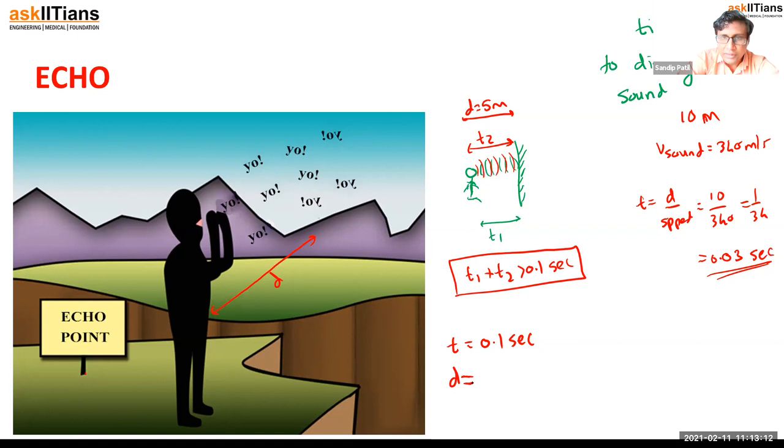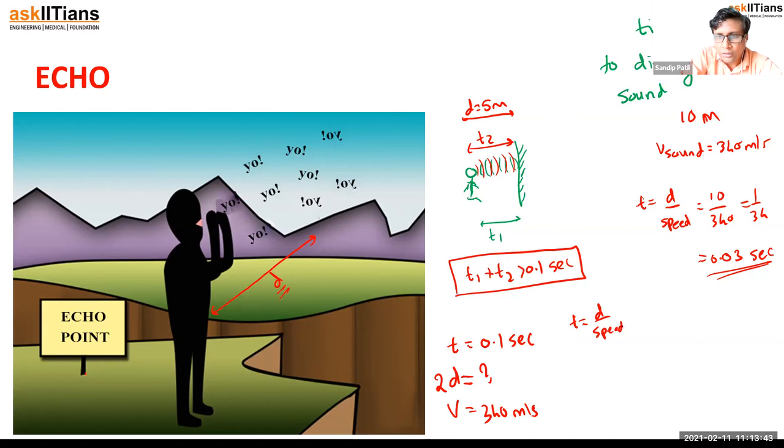What should be the distance covered if the velocity of sound is 340 meters per second? We also know that sound is traveling twice the distance, so let's take this distance as 2d. Even though the distance between this person and the mountain is d, the sound has to cover double the distance. And what is the formula we want to use? The formula is the same: distance upon speed, right?